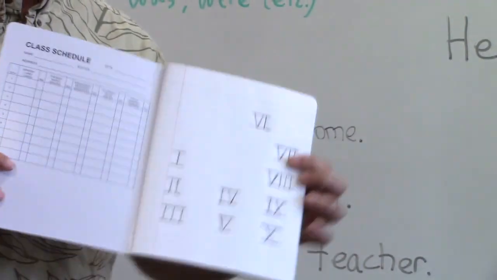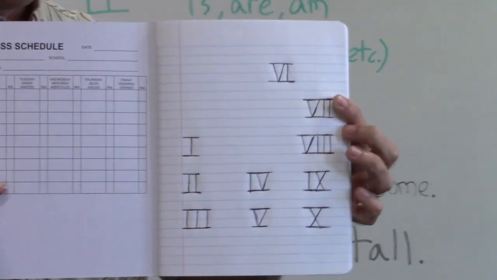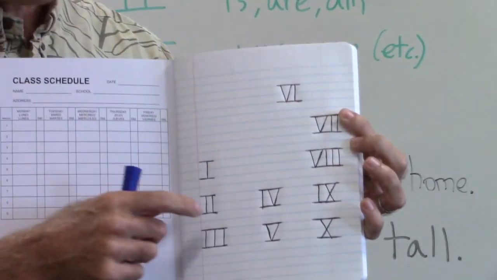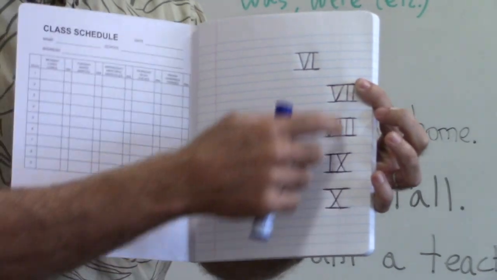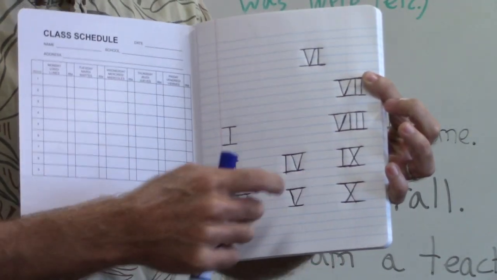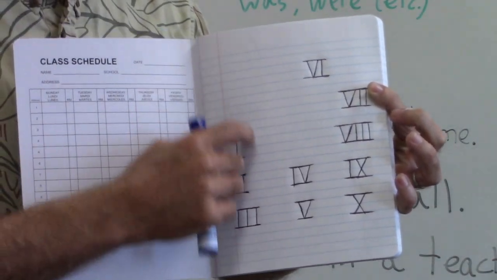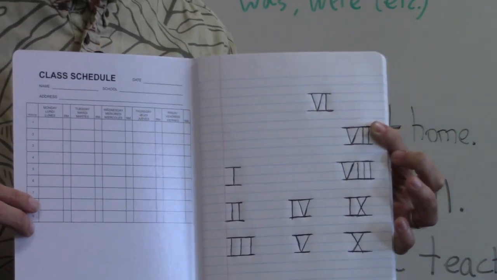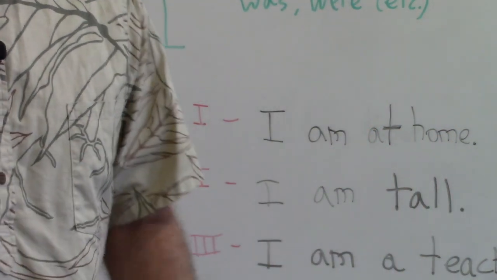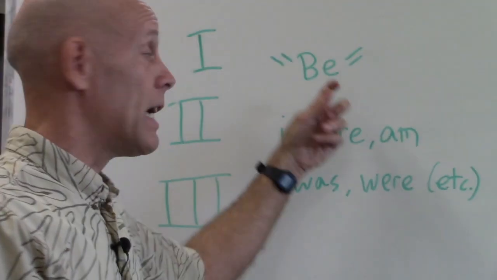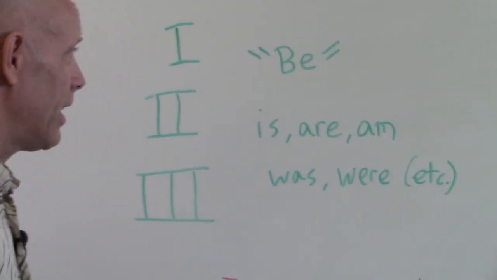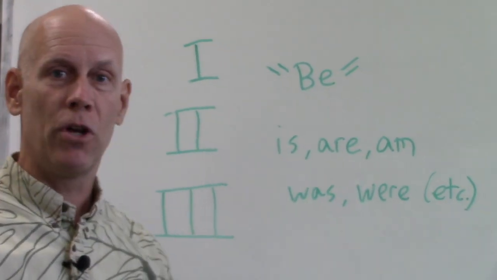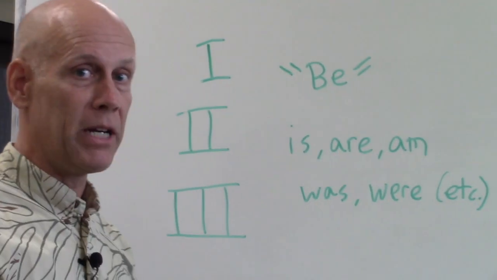If you remember, the very first page is going to look like this. We have written patterns 1 through 10 in this particular way because these groups of patterns all have something in common with one another. Patterns 1, 2, and 3, which we're going to look at today, all share in common their main verb, which is the existential verb to be or not to be, right? That's is, are, am, was, were, etc. That's going to be the main verb.